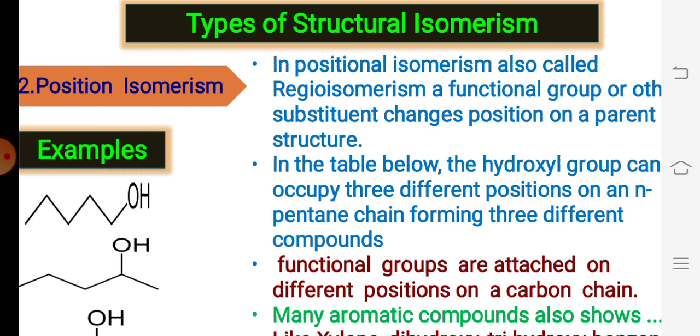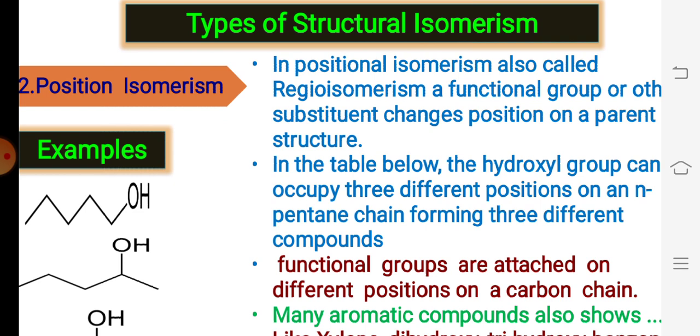So you know that position means the region, particularly, and based on that we have another terminology. First of all, positional isomerism is also called regio isomerism. What is regio? Regio and position are common words, right? In positional isomerism, also called regio isomerism, a functional group or the substituents change the position on a parent structure.